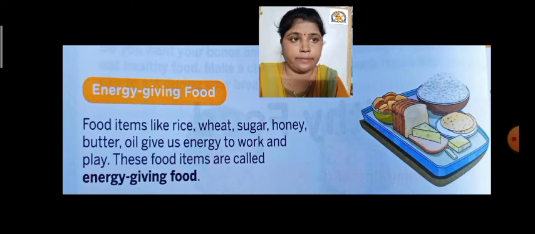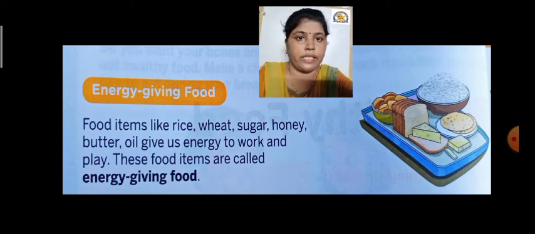Let us see in detail. Food items like rice, wheat, sugar, honey, butter and oil give us energy to work and play. If we have these foods in our meal, then we will get energy to work and play. These food items are called energy giving food.